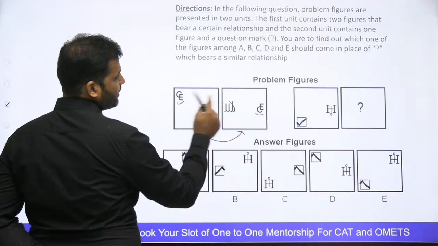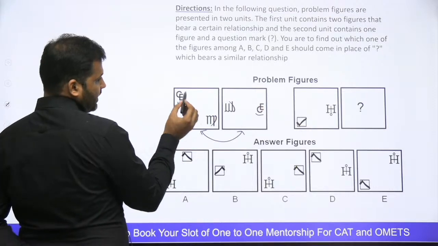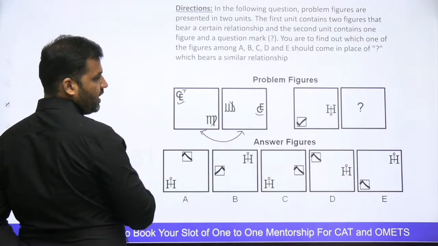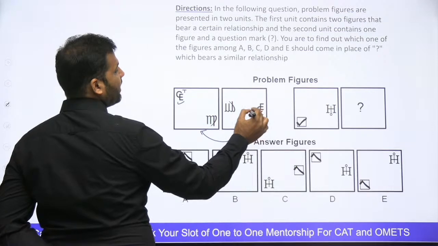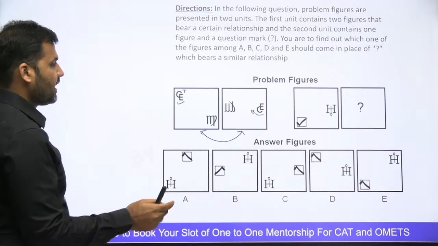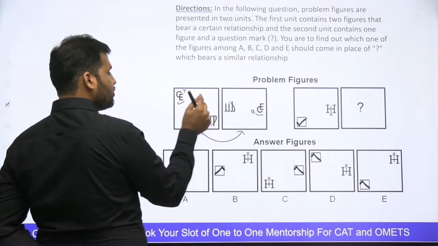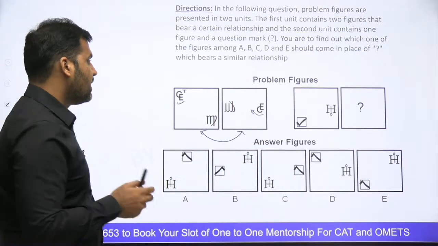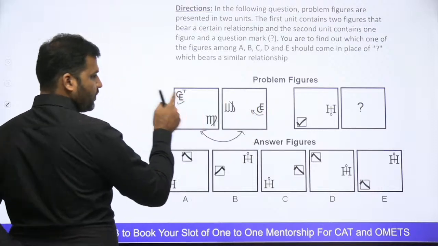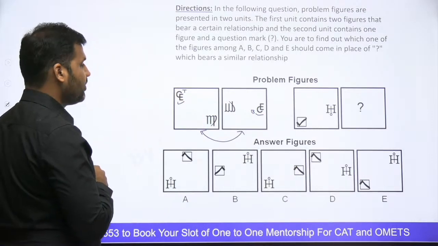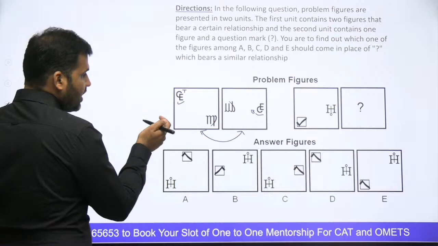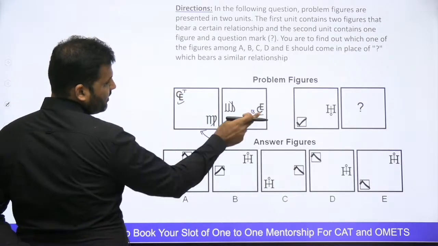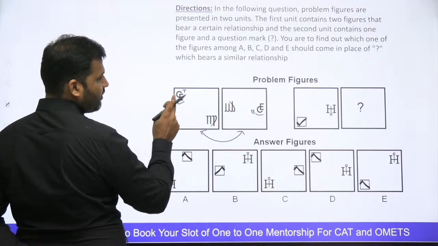ये दोनों figures को देखो आप. This was at the top of it, but now it is coming at the bottom part. So can I say that this figure is basically the water image of this figure? Can I say this, guys? ये जो figure है, ये इस figure का water image बनेगा. Why it would be the water image? Because इसका top वाला part bottom में जा रहा है, right? And bottom वाला part top में जा रहा है.